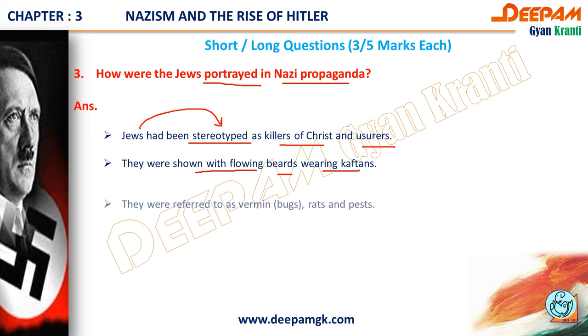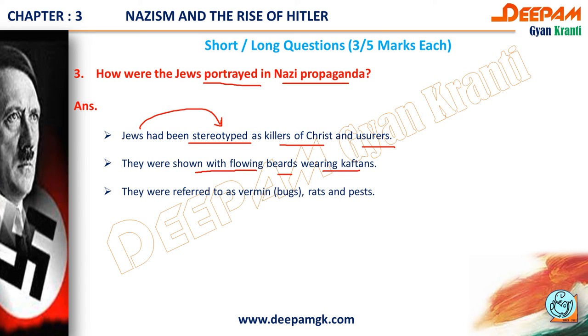The next thing is that they were referred to as vermin. Vermin means bugs, virus. They were referred to as vermin, rats and pests. Their movements were compared to those of rodents.